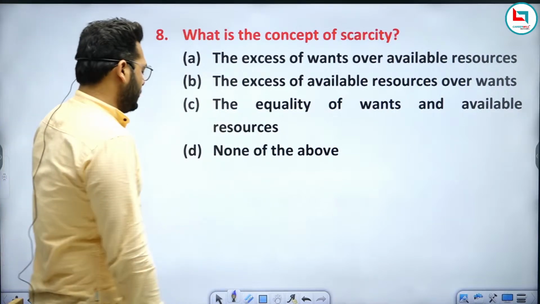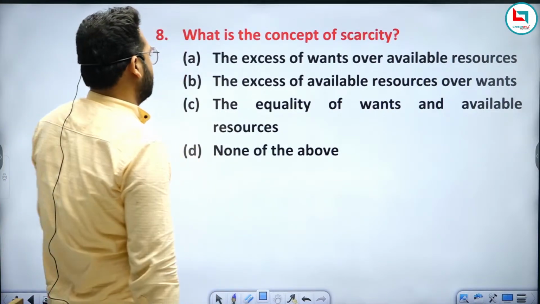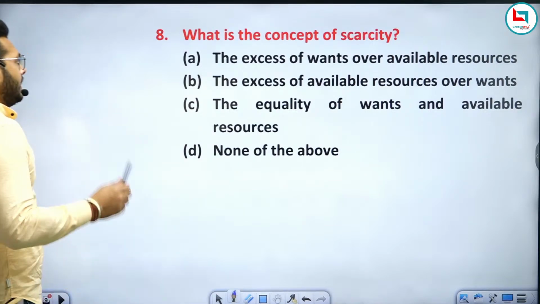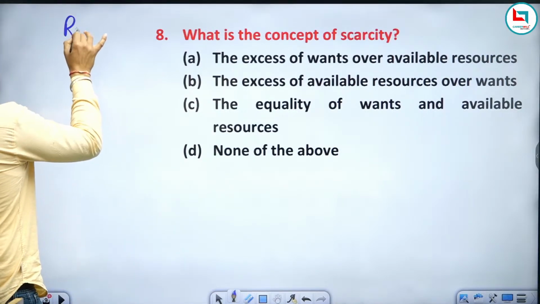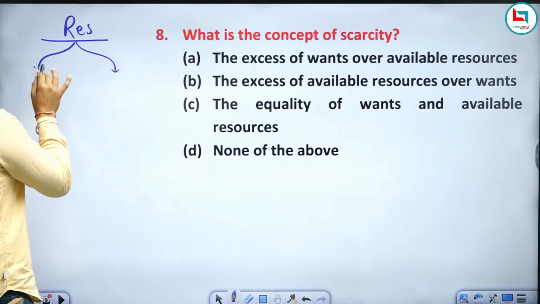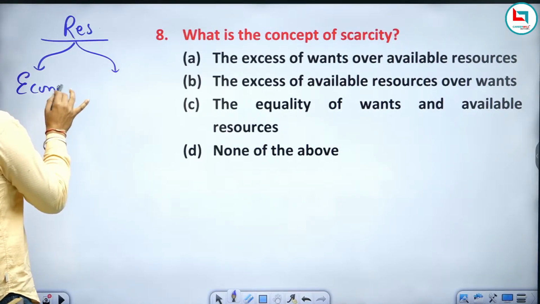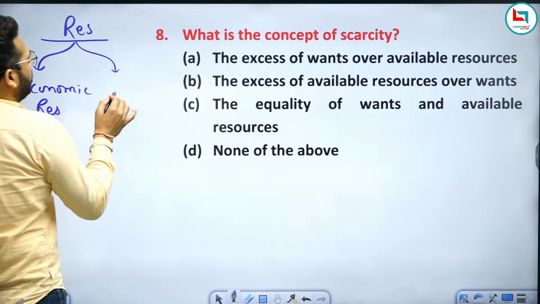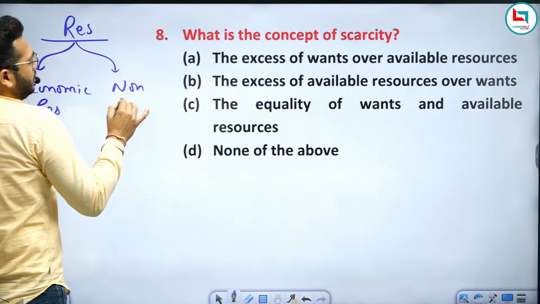Okay, now first of all we need to understand this concept, excess of wants over available resources, right? So why does scarcity arise? As you know, resources are of two types. The first one is economic resources, and the second one is non-economic resources.